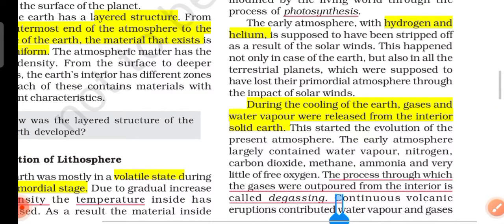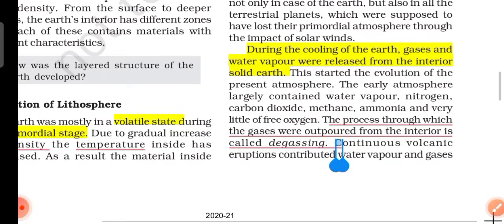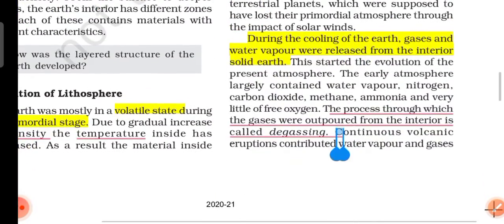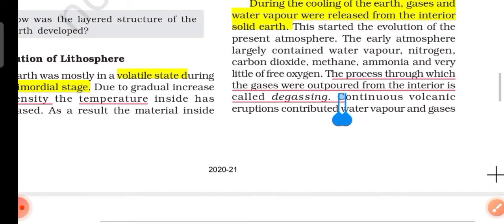The early atmosphere with hydrogen and helium is supposed to have been stripped off as a result of solar winds, and this happened not only in the case of the Earth but also in all other terrestrial planets. Afterwards, the Earth cooled. During this cooling, gases and water were released from the interior of the solid Earth. The process through which these gases were released is called degassing.